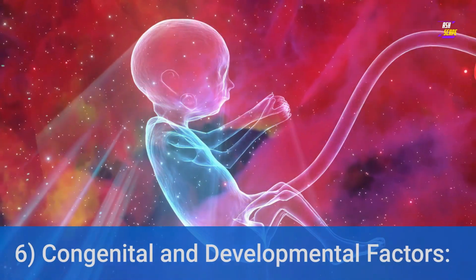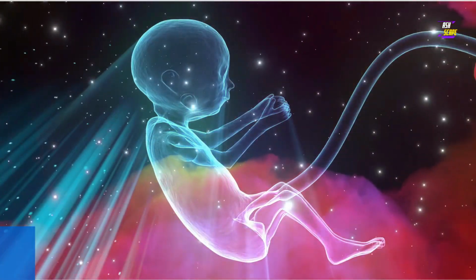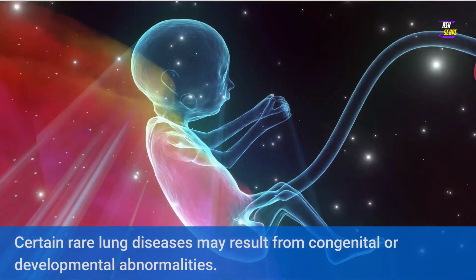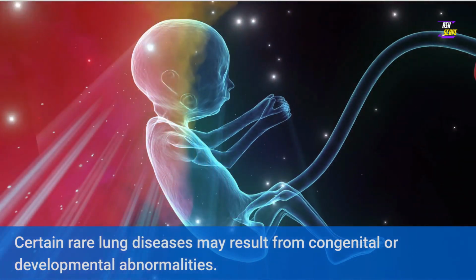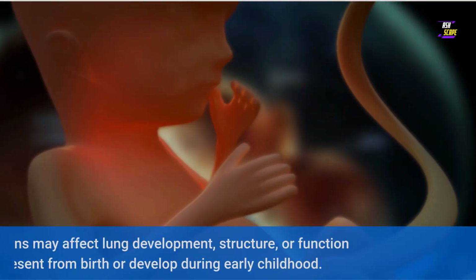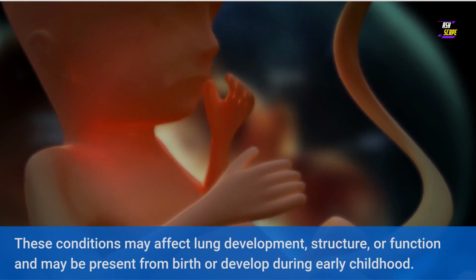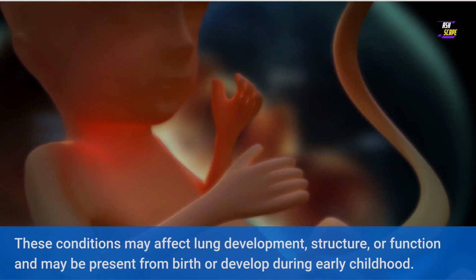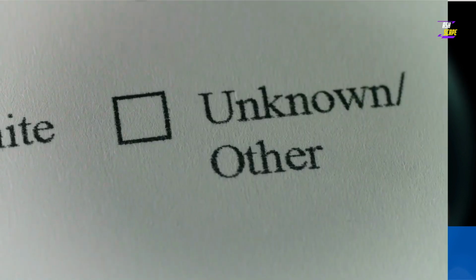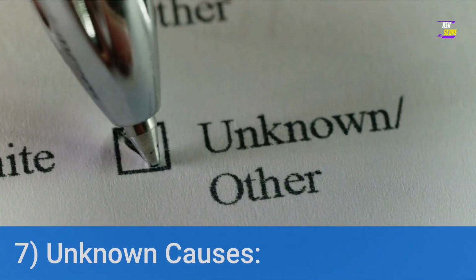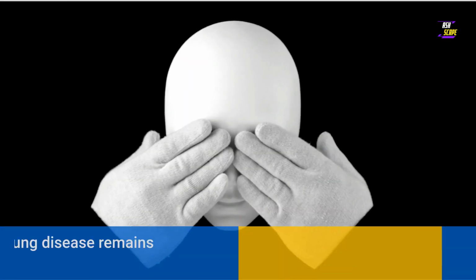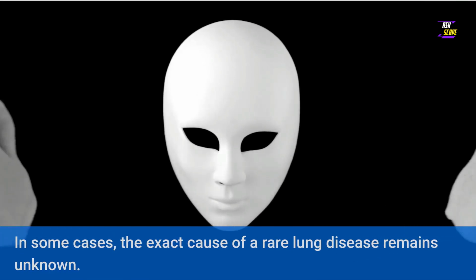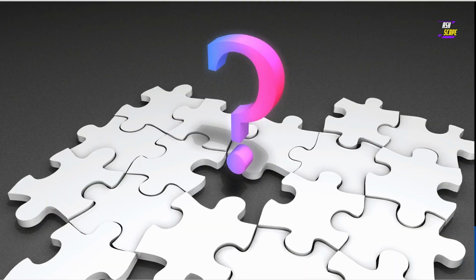6. Congenital and developmental factors. Certain rare lung diseases may result from congenital or developmental abnormalities. These conditions may affect lung development, structure, or function and may be present from birth or develop during early childhood. 7. Unknown causes. In some cases, the exact cause of a rare lung disease remains unknown.